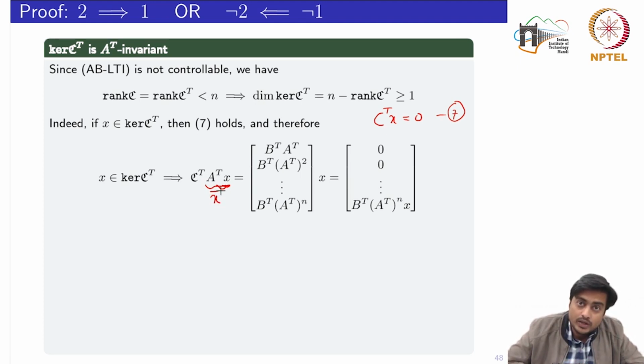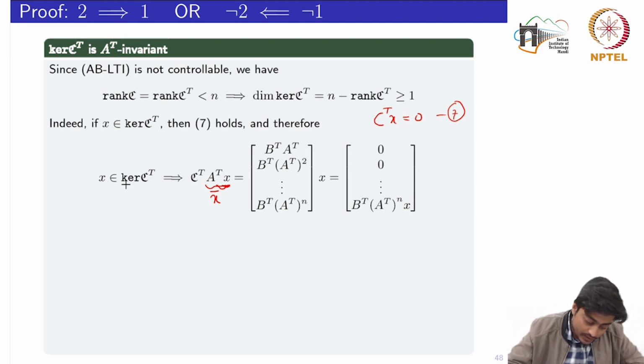If you recall the property of invariant subspaces, it means that if X belongs to the subspace kernel of C transpose, and if this x bar, which is given by A transpose X, also belongs to the kernel of C transpose, then it implies that this subspace, the kernel of C transpose, is A transpose invariant.